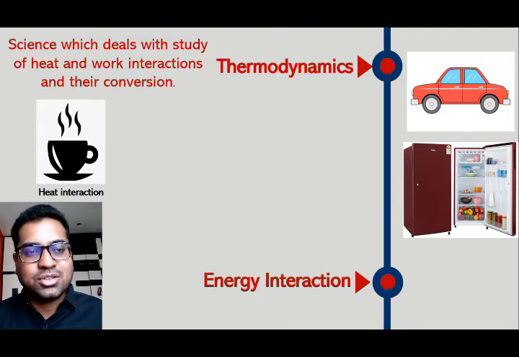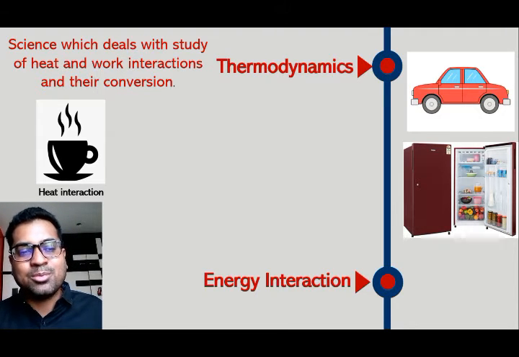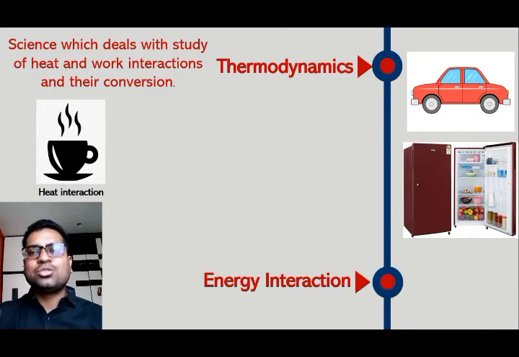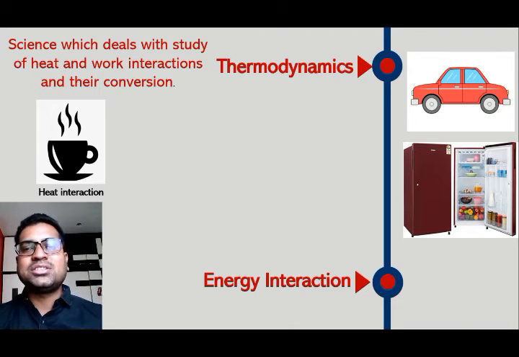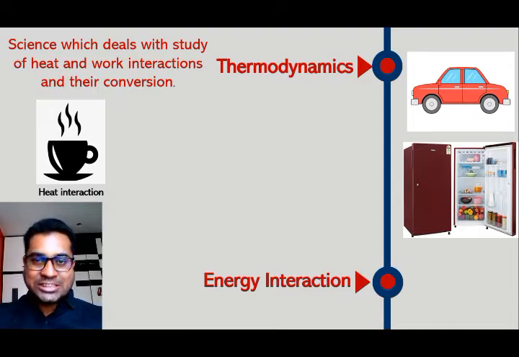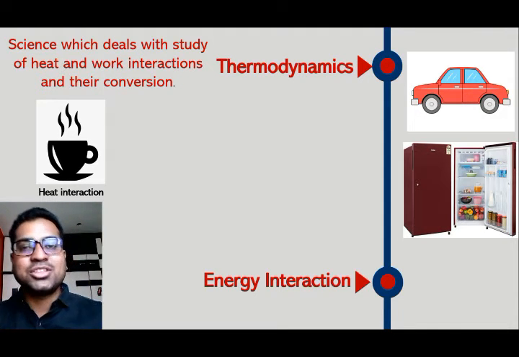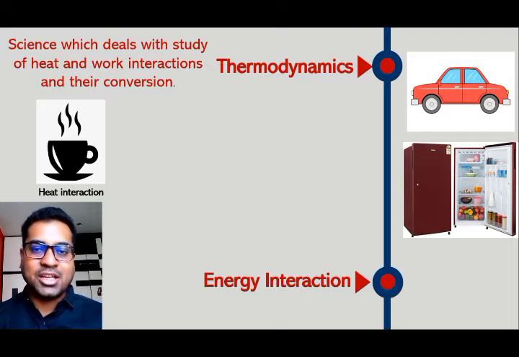So this is first form of energy interaction, that is heat interaction. So we can define heat interaction as whenever there is temperature difference within system, within body, or between two bodies, or between system and surrounding, there will be transfer of energy from high temperature to low temperature, and that transfer of energy due to temperature difference is nothing but heat interaction.